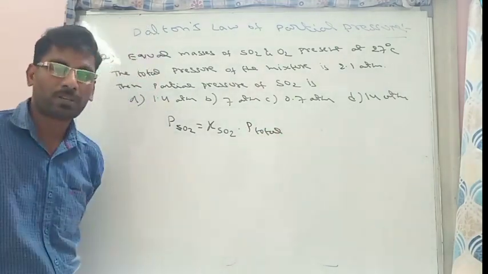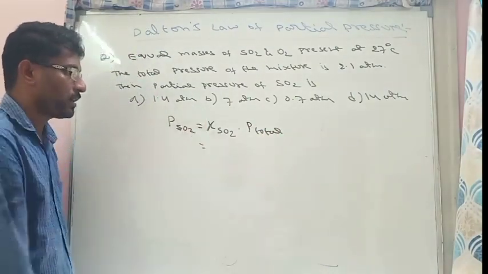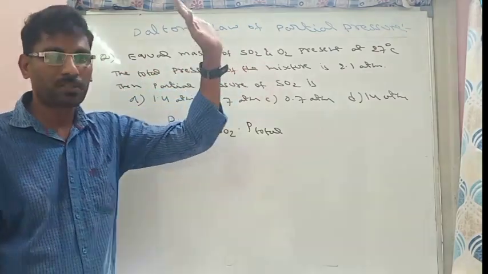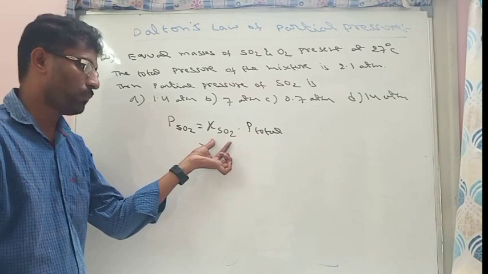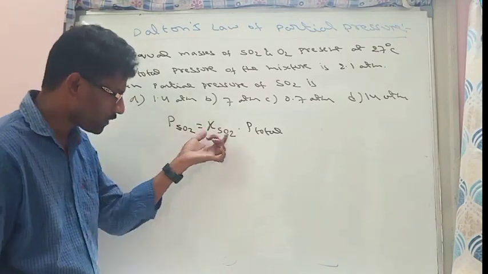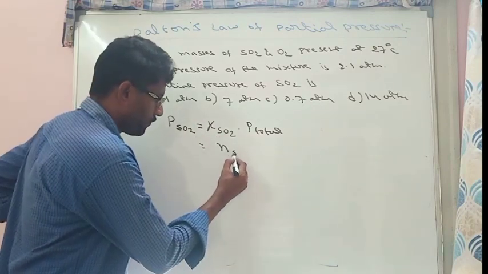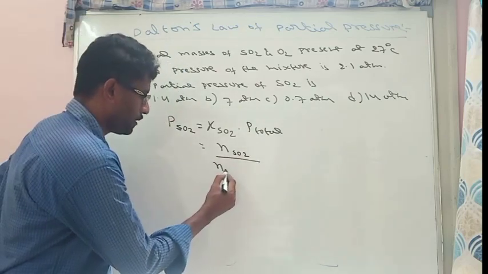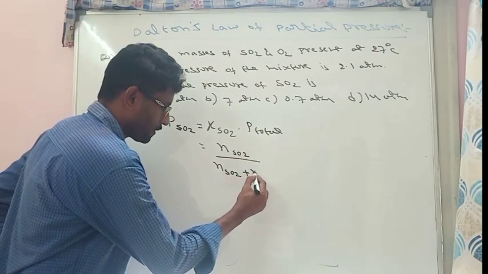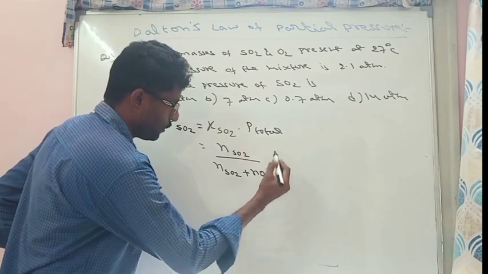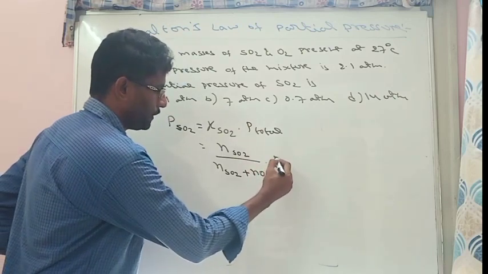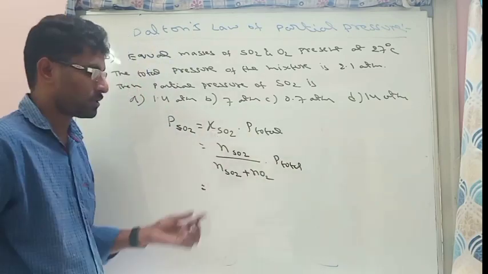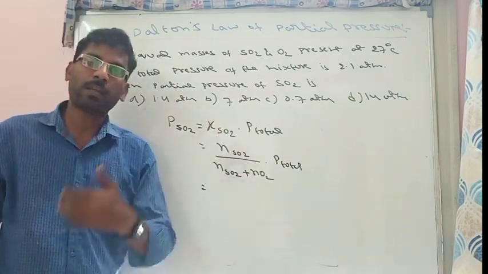into total pressure. Here equal masses of both sulfur dioxide and oxygen are taken. We know the formula of mole fraction: number of moles of one component by total number of moles. That will be number of moles of SO2 divided by number of moles of SO2 plus number of moles of O2, into P total. The moles formula is mass by molar mass.